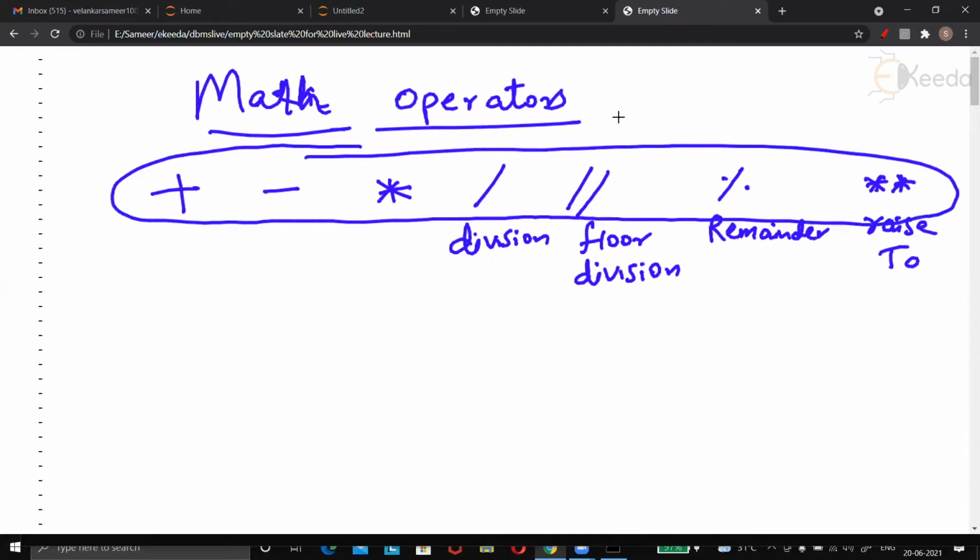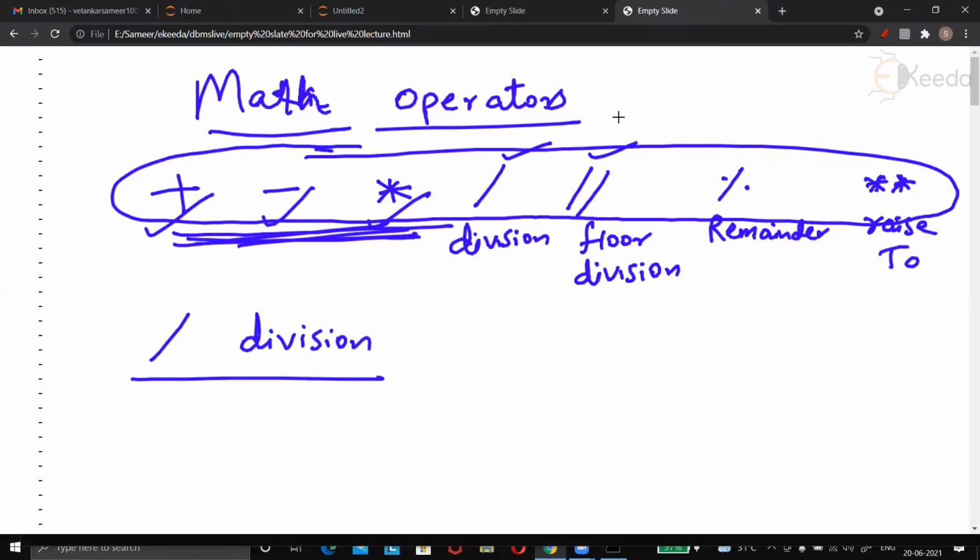We will learn them, but you will agree with me, there is nothing to learn in add, subtract, and multiply. It would be an insult to your intelligence if I told you how to add, subtract, multiply. But I will definitely tell you division and floor division. So let's start with the slash operator. This is the division operator.